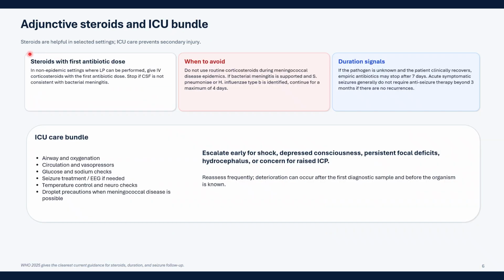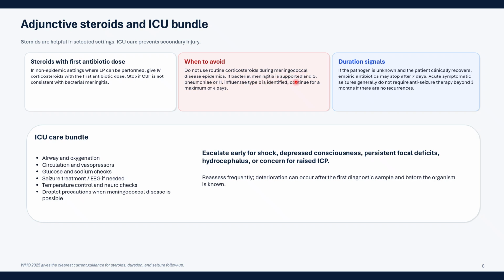Other than antibiotics, we should also give injectable steroids and ICU bundles. So steroids always with the first antibiotic dose. In non-epidemic settings where lumbar puncture can be performed, give IV corticosteroids with the first antibiotic dose. Stop if CSF is not consistent with bacterial meningitis. When to avoid corticosteroids: they should not be routinely used during meningococcal disease epidemics.